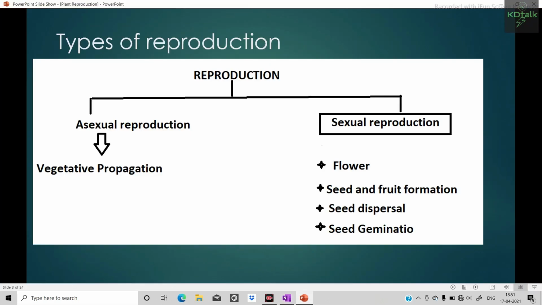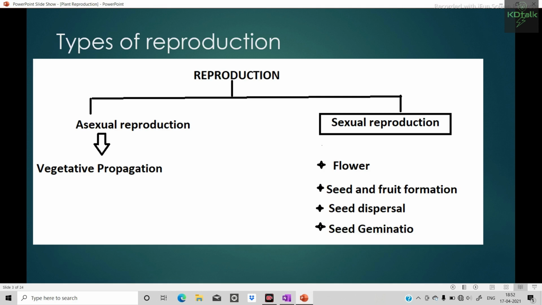So today in this video we will discuss sexual reproduction in flowering plants. First we will discuss the flower, how seed and fruits develop from the flower, that is seed and fruit formation, then seed dispersal, then seed germination.